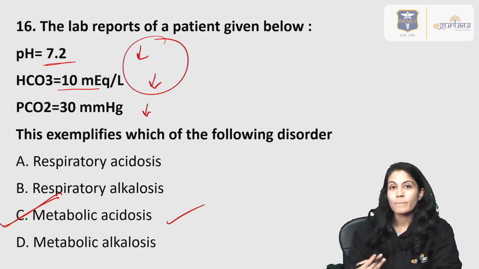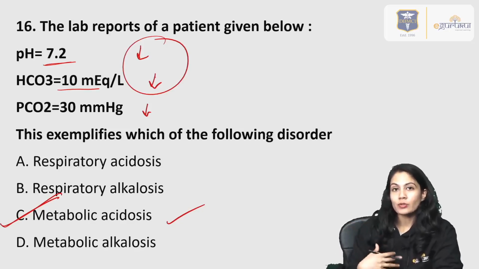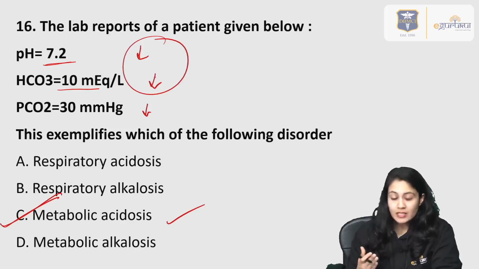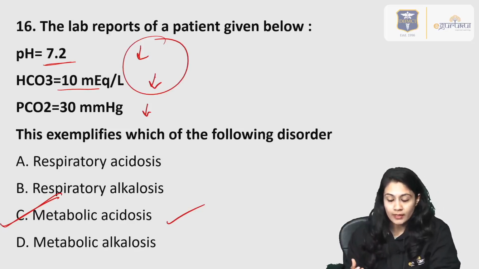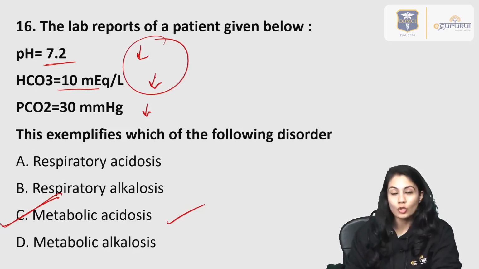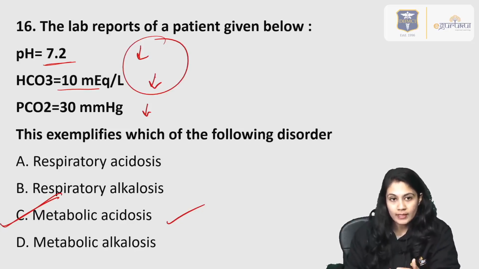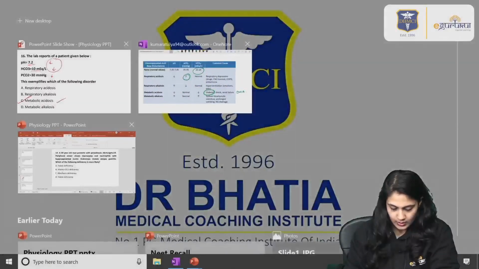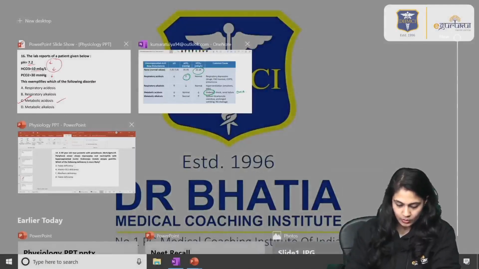With the compensation it is trying to get rid of the acid through the respiratory system, that is PCO2, right? So it is a case of compensated metabolic acidosis, right? That's why the PCO2 levels are also less, but there is no confusion. You have to compare whether it is the bicarb or the PCO2 values, right? So this is definitely a case of metabolic acidosis.